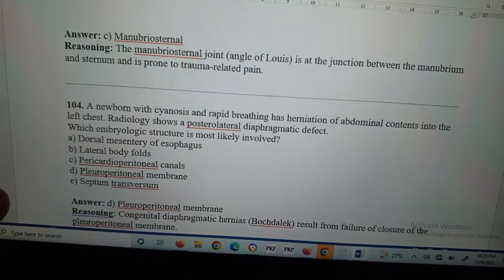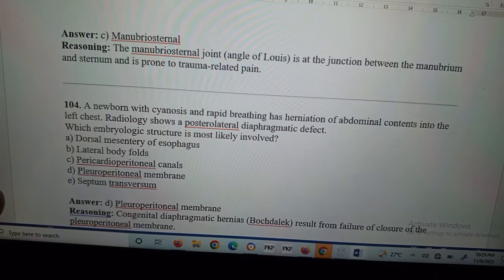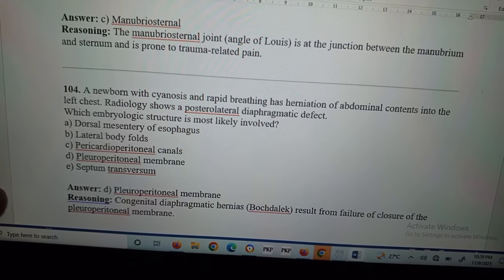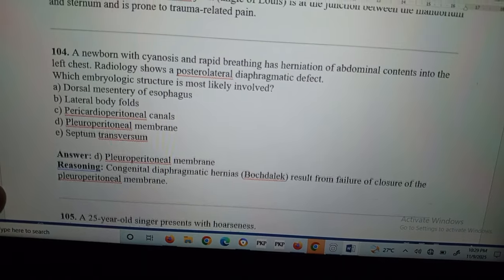T3 to T4, I guess. The manubriosternal joint, the angle of Lewis, is at the junction between the manubrium and the sternum and is prone to trauma-related pain. Question number 104.